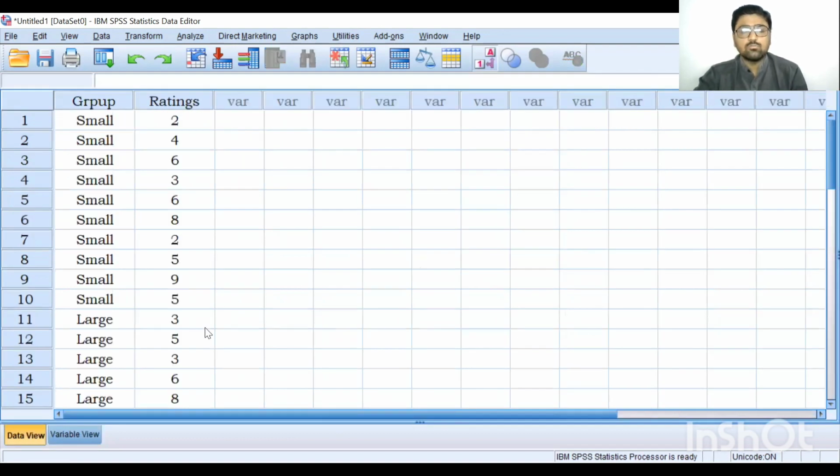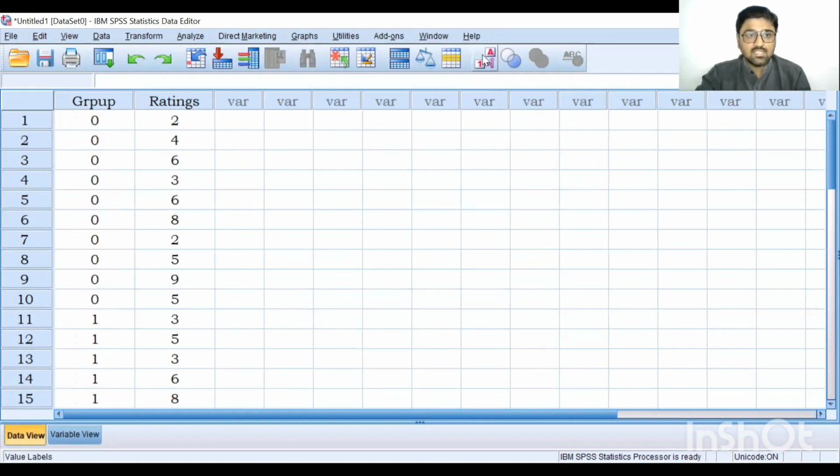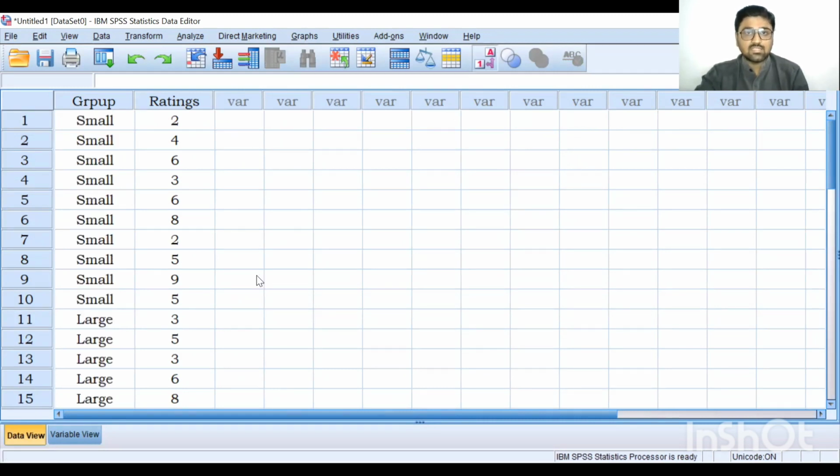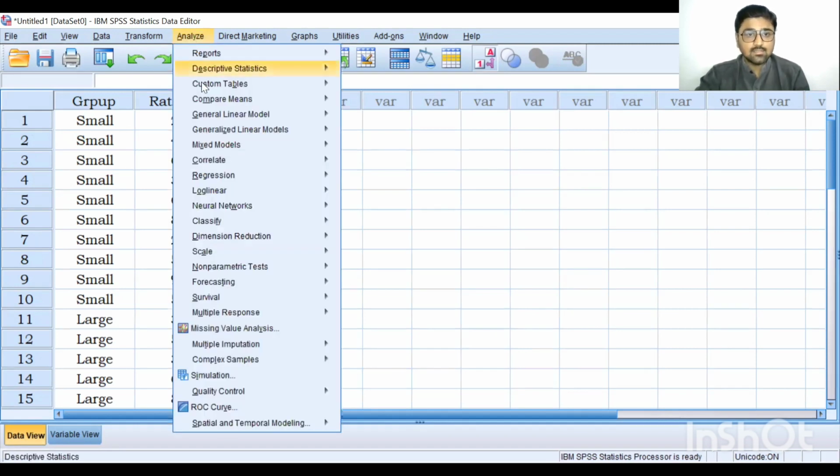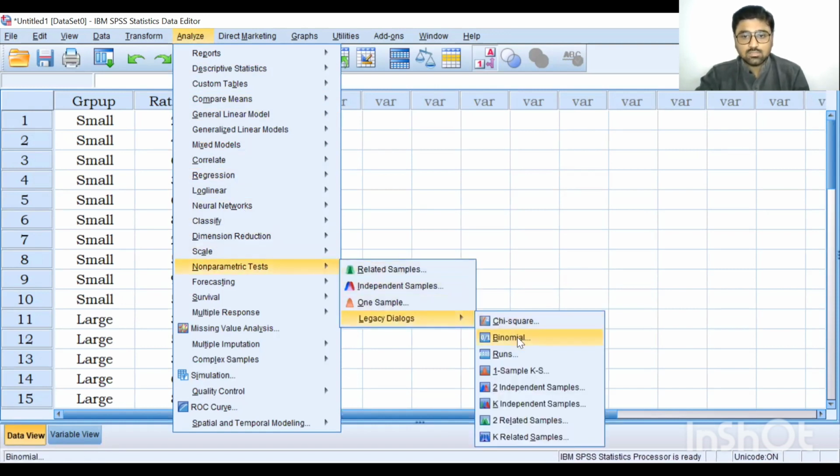Let's see the data view. So in first column we have group, in second column we have ratings. You can see 0 is assigned to small and 1 is assigned to large. Now to perform Mann-Whitney U-test, kindly go to Analyze, Non-Parametric Tests, Legacy Dialogues, Two Independent Samples.